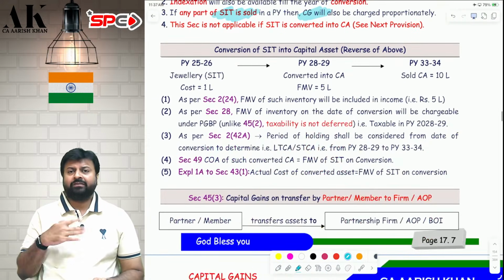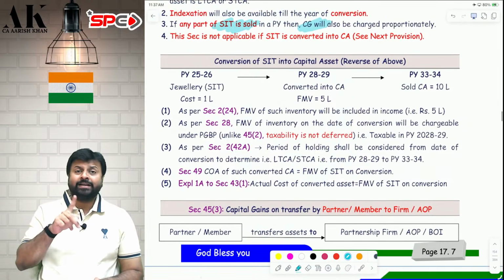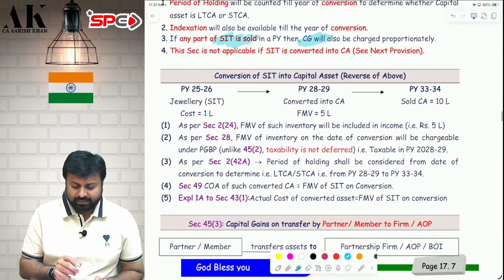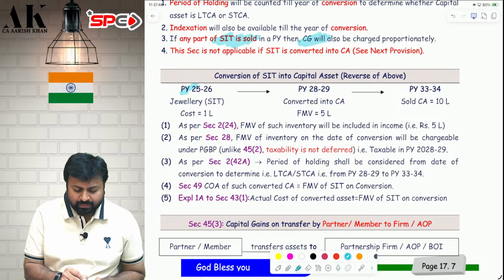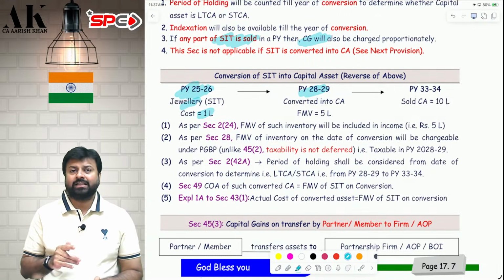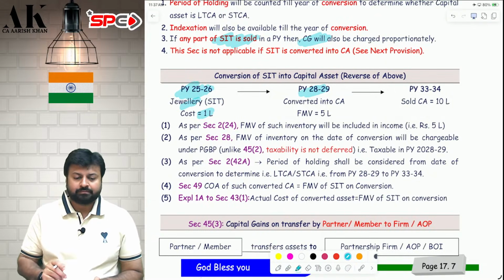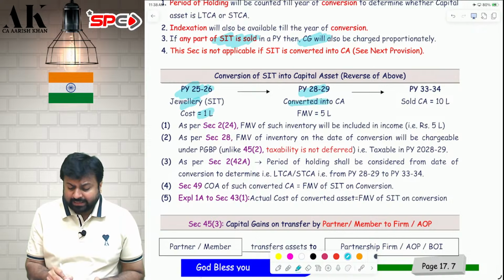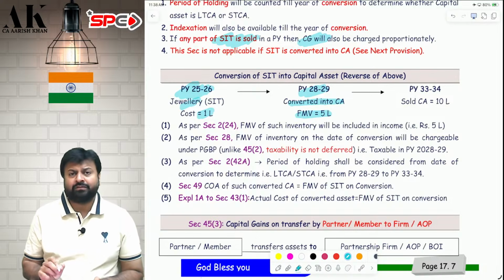Now, let's talk about the reverse situation, when a SIT is converted into a capital asset. Let's take an example, reverse of the above. Suppose this is 25-26, this is 28-29. Earlier, we bought one jewelry of 1 lakh rupees that is considered as SIT, stock in trade. Now, we are converting that SIT into capital asset. The fair market value of the SIT is 5 lakh rupees on conversion.